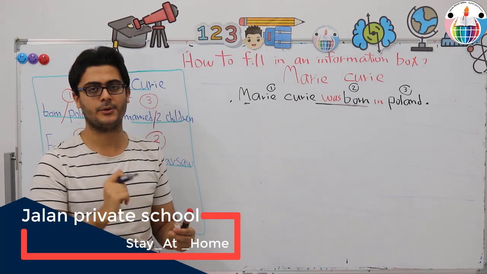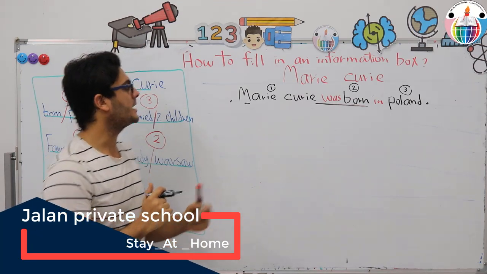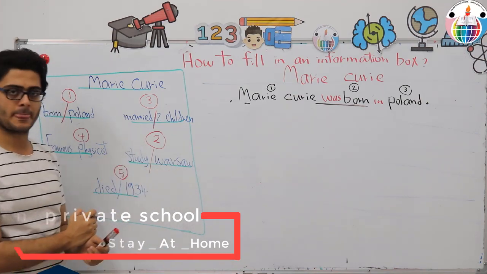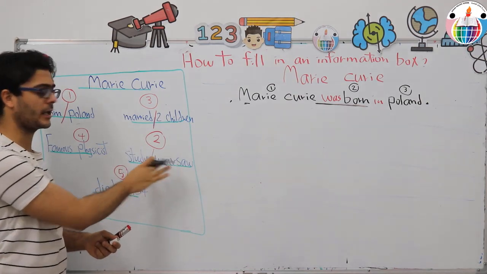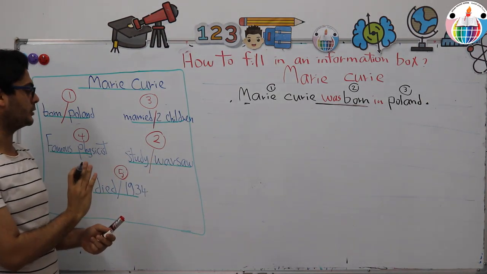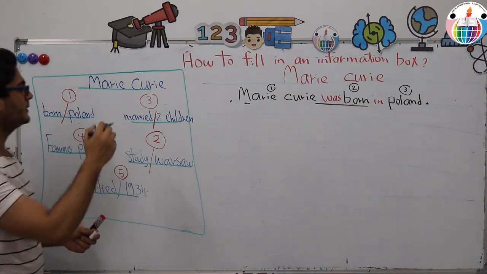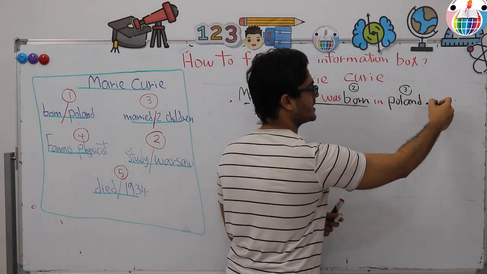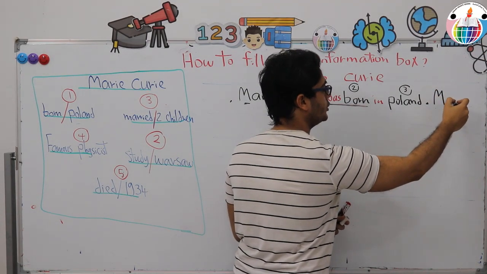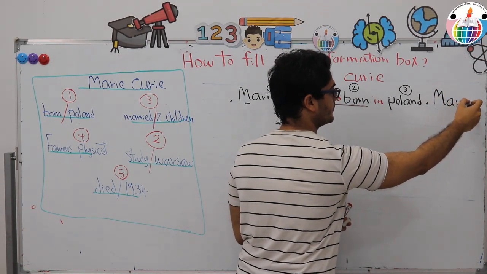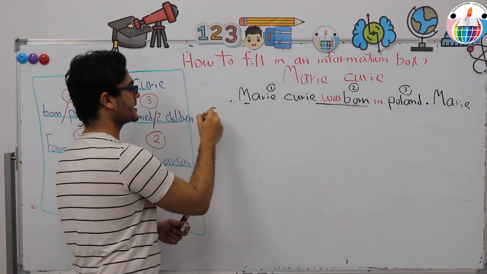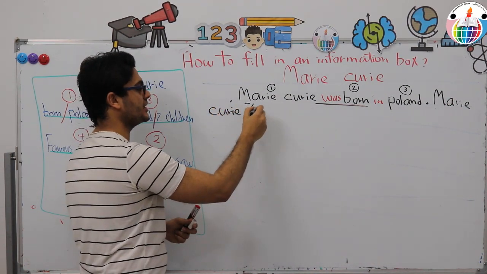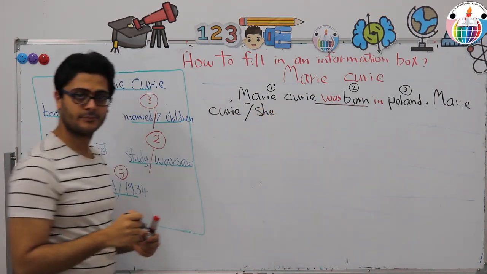She was given birth. Let's move on to idea number 2. Study Warsaw. Again, Warsaw is the capital city of Poland. So it's a place. Let's again talk about the sentence using the main elements, which starts with the subject. Again, Marie Curie. You can say Marie Curie simply, or you can say she. Both are right.